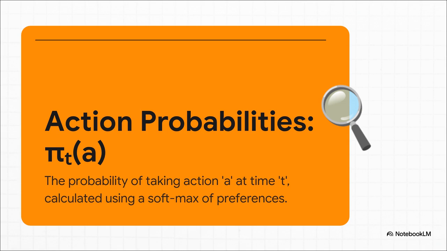Okay, next, the producer has to turn that gut feeling into an actual decision. And that's where action probabilities come in. They use a clever bit of math to convert all those internal scores into actual percentages. So an artist with a really high preference score might get, say, a 70% chance of being promoted, while another one gets 20%, and so on. This is how the bet actually gets placed.